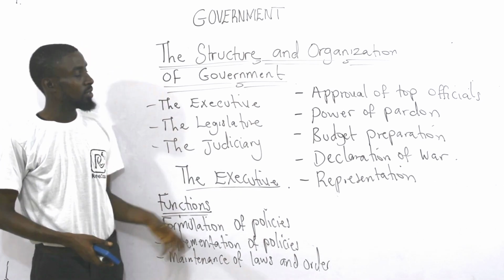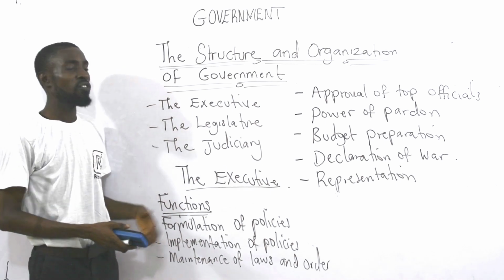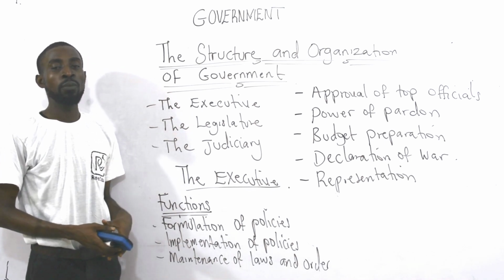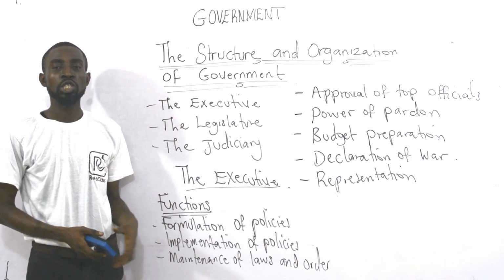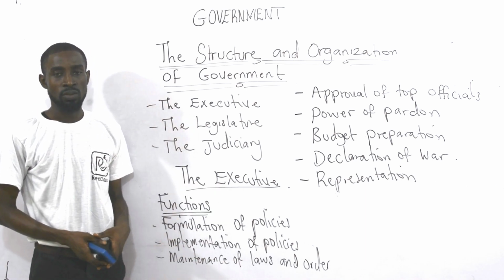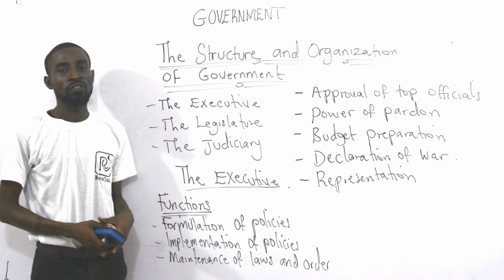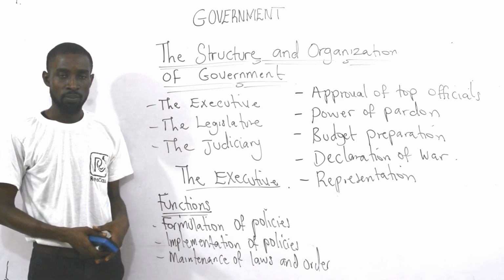The executive organ of government is the organ that is into the formulation of policies, initiation of policies, and implementation of the same policies.